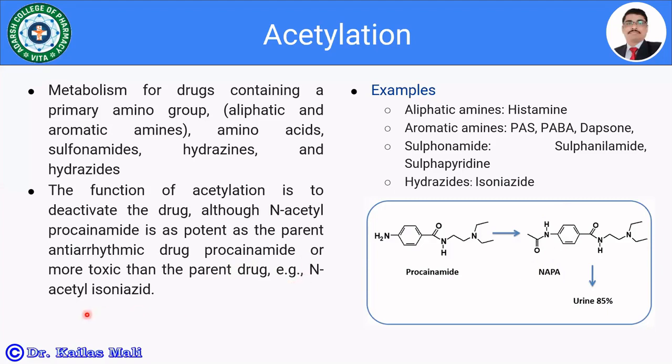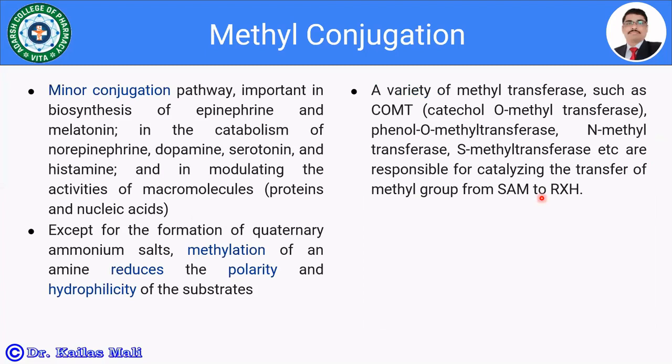For example, N-acetyl isoniazid. In the case of isoniazid, if the isoniazid gets acetylated, we are getting the N-acetyl isoniazid, which is more toxic than the parent compound. The examples which are prone to acetylation: aliphatic amines like histamine, then aromatic amines, for example, PAS, PABA, dapsone, then sulfonamides like sulfanilamide and sulfapyridine, and hydrazides like isoniazid. That was the acetylation.